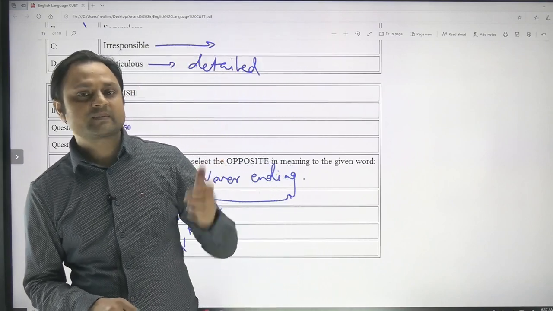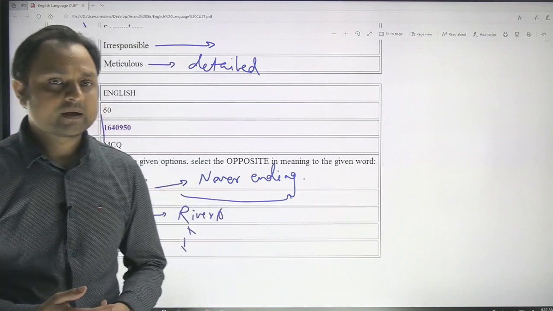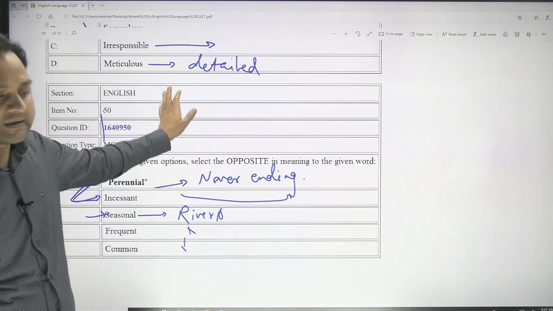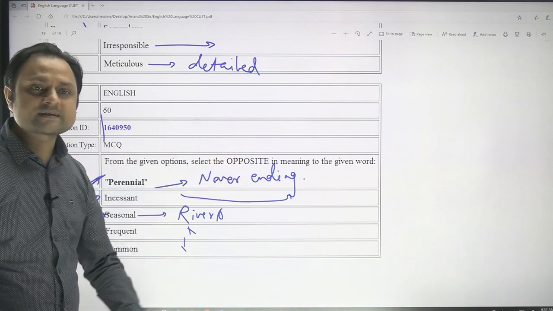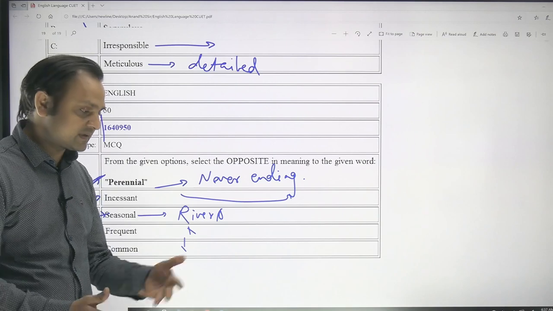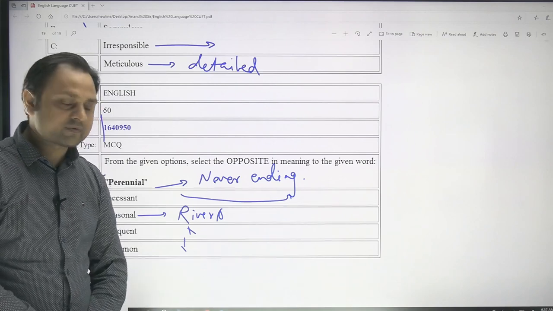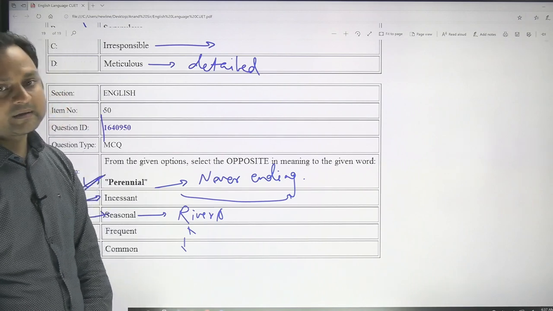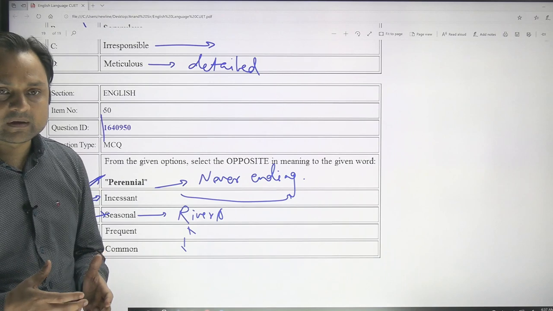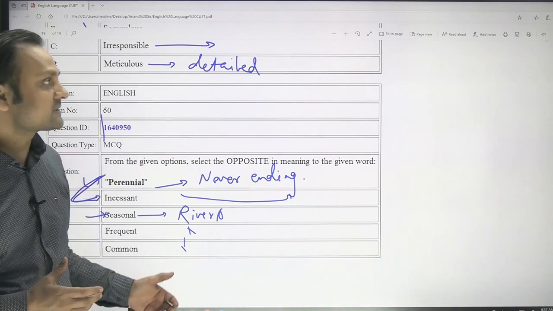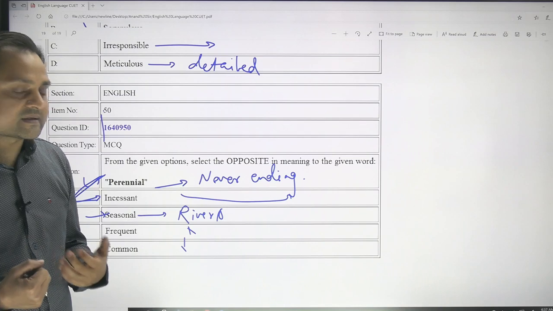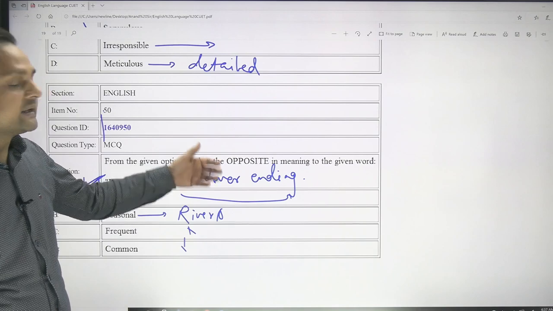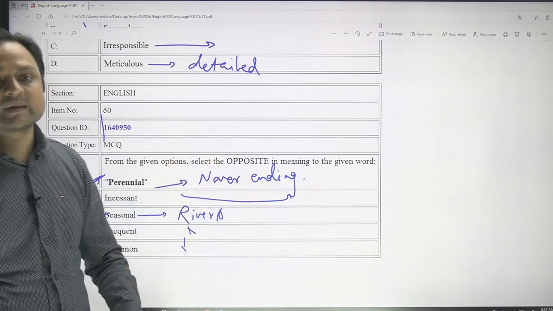This was the analysis of the paper that came last year in the CUET. This is the official paper, downloaded from the official website of the NTA. They conducted this test last year, and they are going to conduct it again this year, and that's why they have released last year's paper, so that students can take a reference from here, evaluate their preparation, understand what they need to prepare, and see the quality and types of questions that are going to be in the exam.